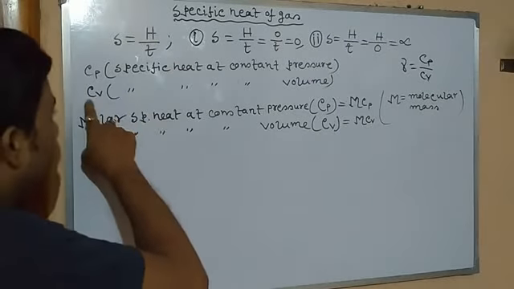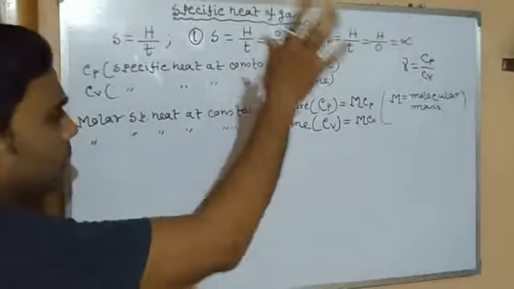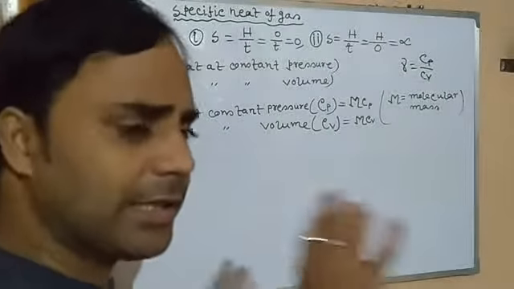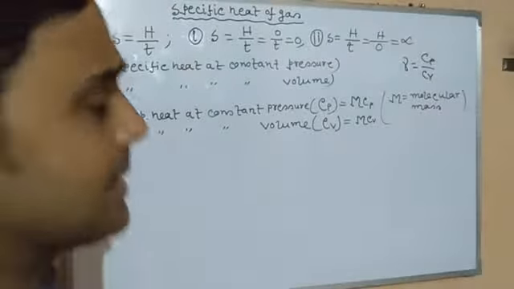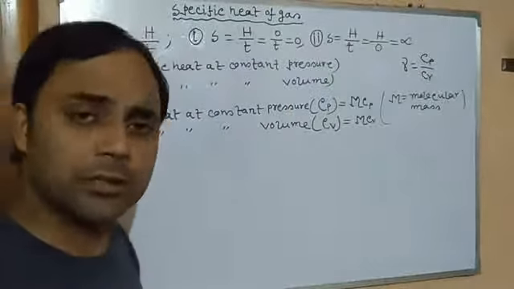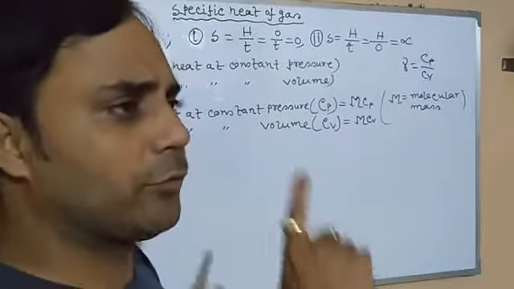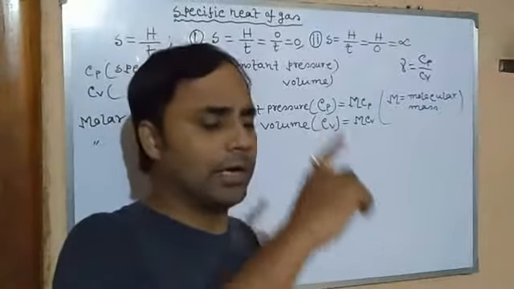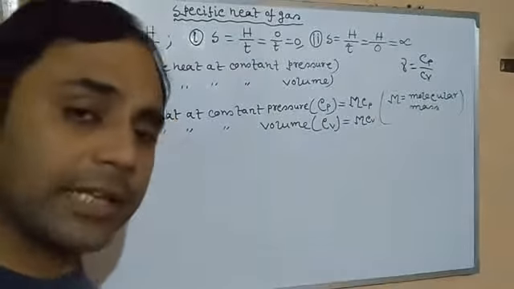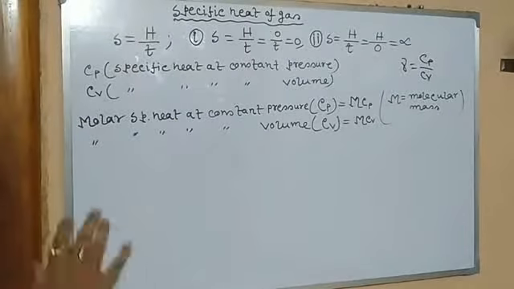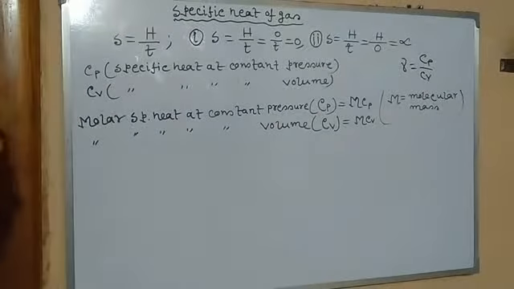Then again, what should be the definition of specific heat at constant volume? Same, only volume is constant. It means the required heat energy to increase the unit temperature of unit mass of a gas keeping volume constant. It means the heat energy required to increase the temperature of 1 gram of a gas by 1 degree C or 1 K at constant volume. Clear? Okay, so now move on to molar specific heat at constant pressure.